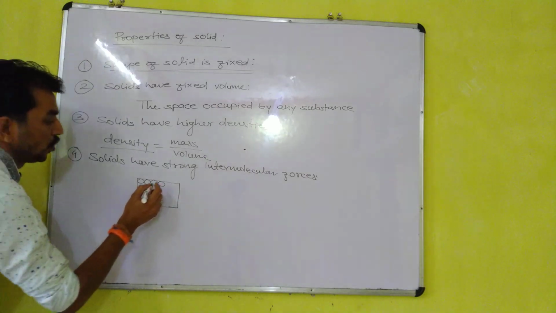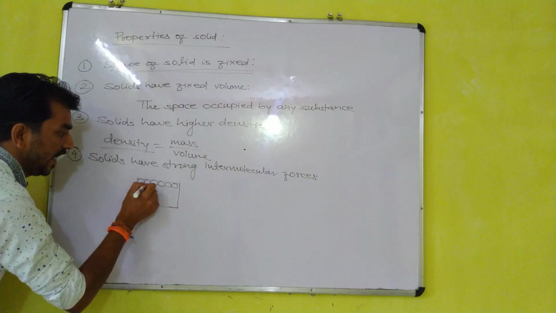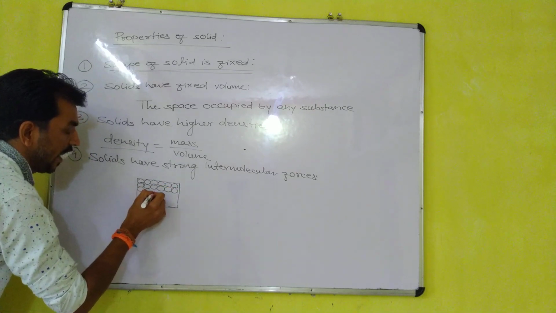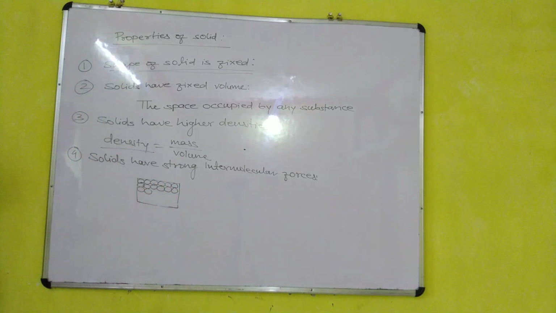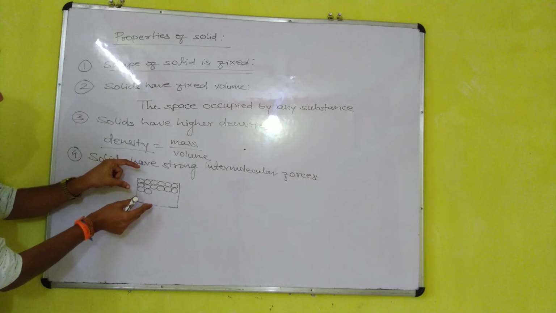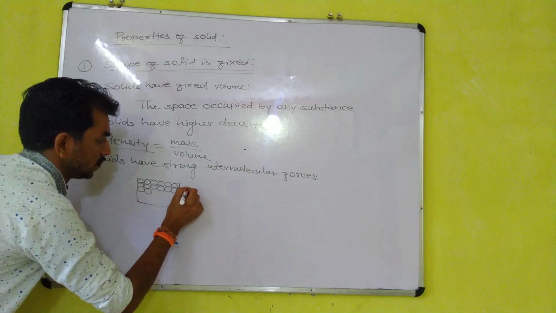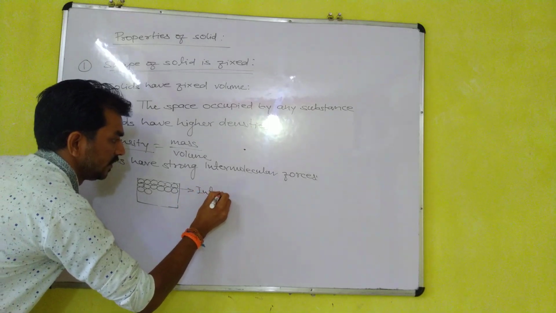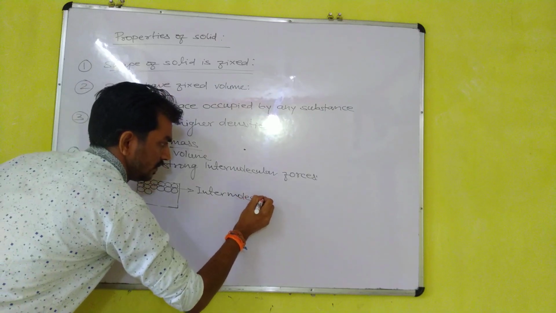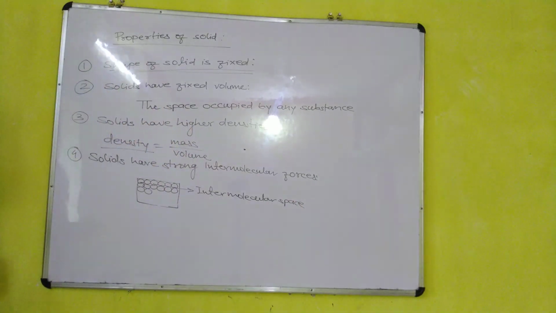So all the solid particles, because of having strong intermolecular forces, are tightly held. They are very close to each other. And the intermolecular space, meaning the space present between or among the particles, is very small. This is known as intermolecular spaces, or interparticle spaces, and it is very less in case of solid.